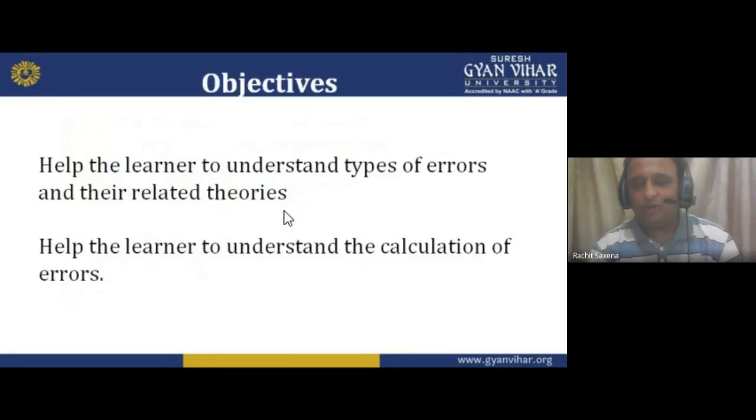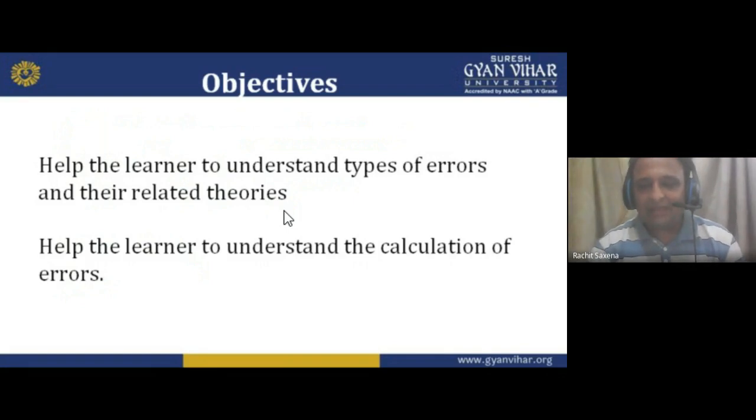Objectives. If I am talking about the objectives, if I want to teach you something, my dear students, I want to show you that thing, and I want to tell you that thing, which deals with error. So: types of error and their related theories. Theories, because the topic name is theory of error.